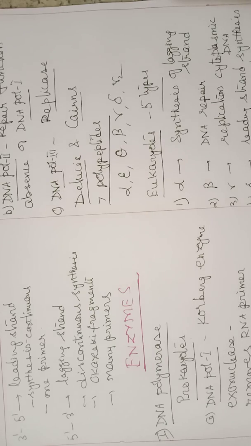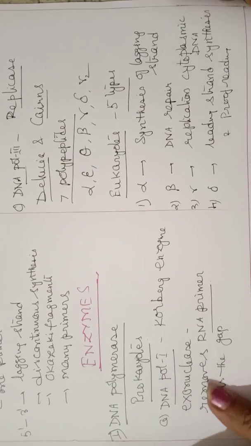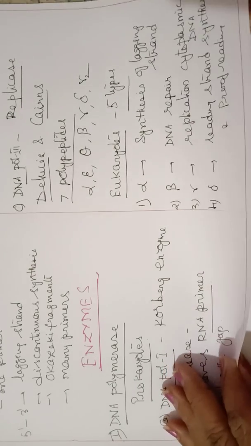Leading strand synthesis and proofreading. Then the fifth type of enzyme involved here is designated as epsilon. I hope all of you know these Greek letters.